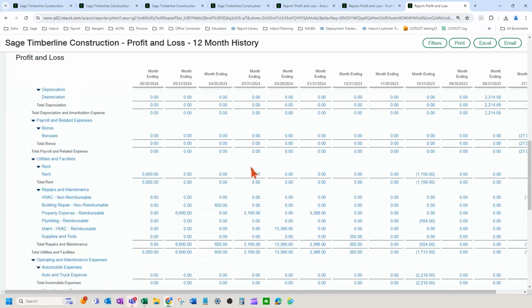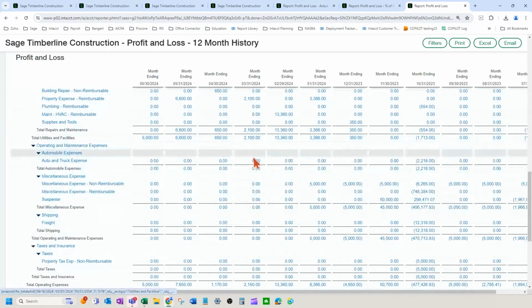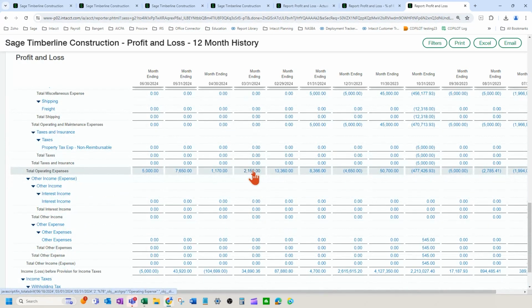So you come down to your operating expenses total, and that's a good metric to watch too, because a lot of the time your operating expenses are flat, or you can kind of gauge what they're going to be. Utilities might go up and down a tad, but your rent's your rent. Your property taxes are about the same, but they go up a little, right? So a good thing to do is compare it to your budget, because you can budget operating expenses.